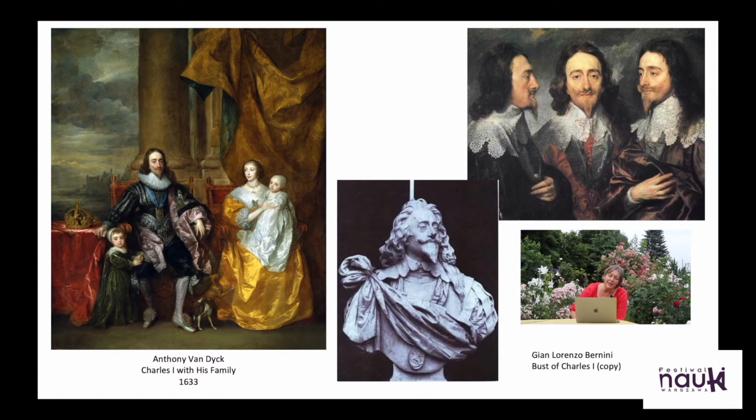The other possibility is to show the king as a private man in the family circle. He was the first king probably in Britain who was praised as being a good husband and father. So here we have him with his wife, the French princess Henrietta Maria, and 2 sons.